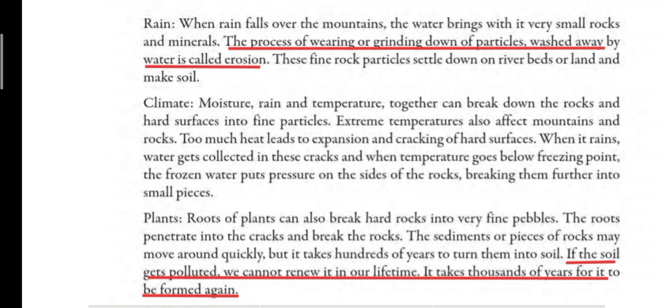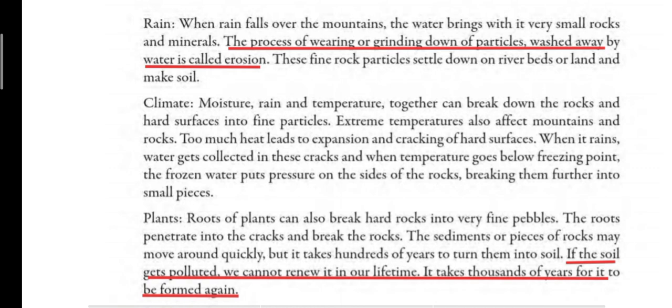Now, after the erosion happens, these small pieces of rocks flow down with the river. We all know that mountains have rivers originating from them. So those rivers will carry down the broken pieces of rocks, and they will settle down on the river beds or land, and make soil.